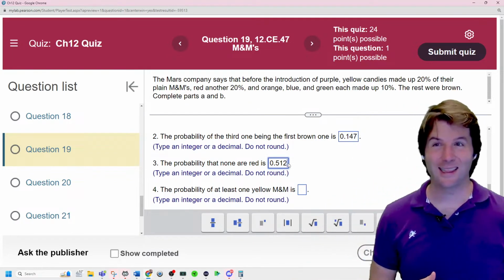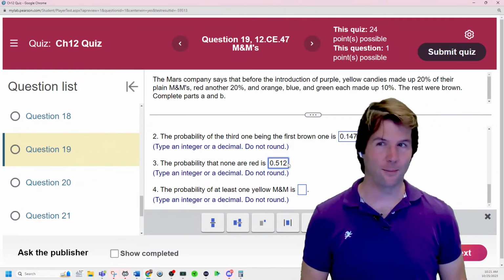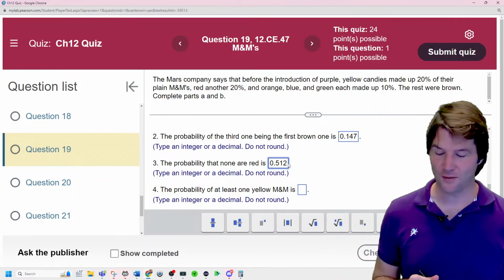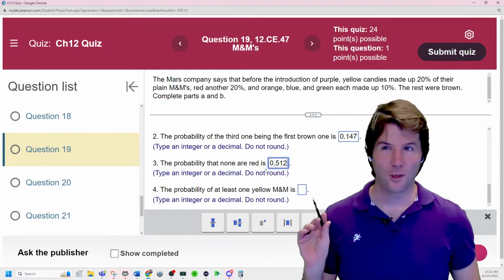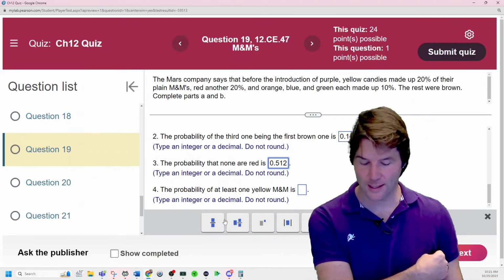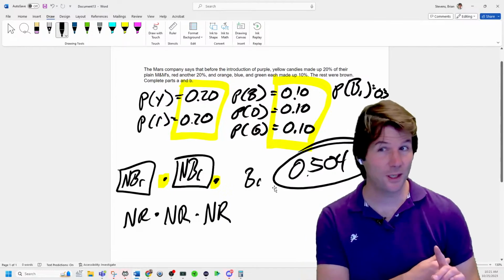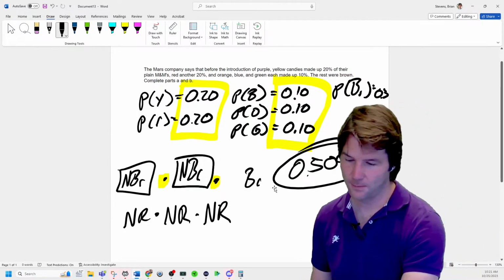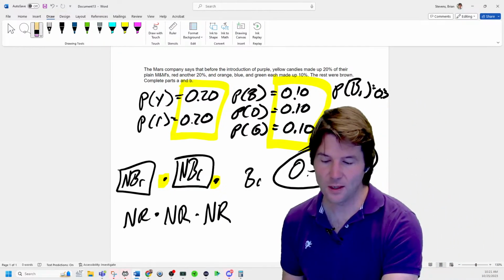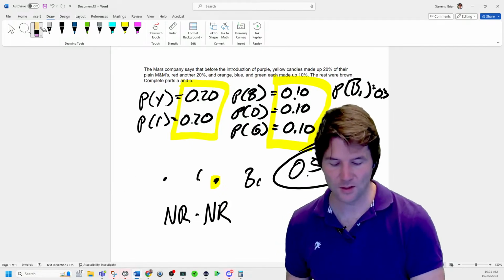The probability of at least one yellow M&M. So this is where it gets tough, and these are my favorite problems. We did a few of these in class last class. This is where people really get stuck on these, especially on the test. So what I want you to do if you see an at least one problem is start by writing a sentence.